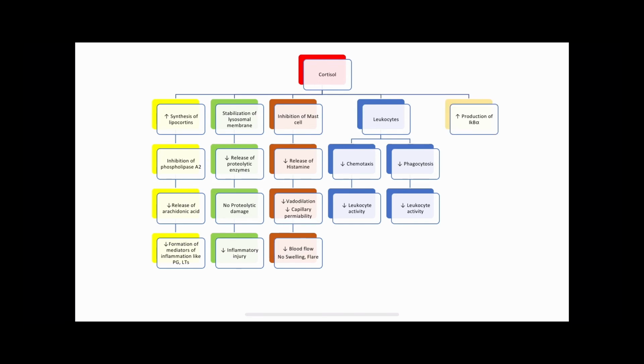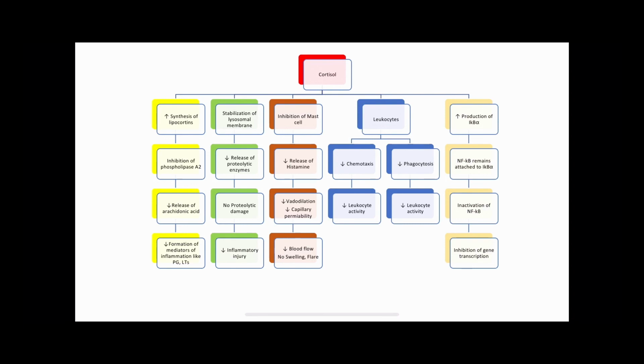Cortisol increases the production of this IKBA, the inhibitor of kappa B alpha, so that the nuclear factor kappa B, that is NFKB, remains attached to it and its activation is prevented, right? And as this NFKB is important for the inflammation, this causes the inhibition of the gene transcription and the new protein synthesis. These proteins are important for the inflammation, right?